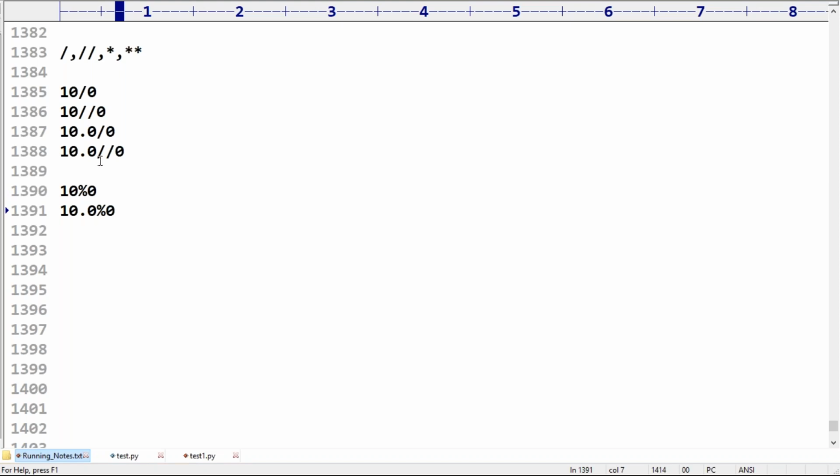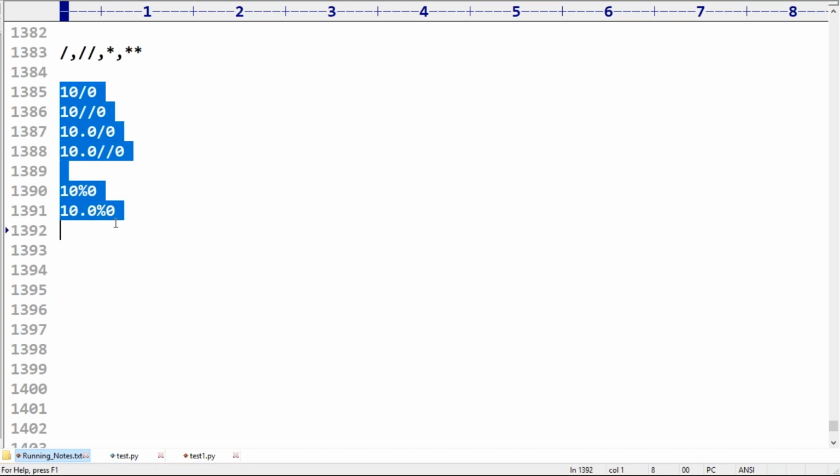Have you observed? In all these cases, you are trying to divide a number with a 0. Correct, right? What will happen? The people who are coming from a Java background, in Python there is a completely different behavior.